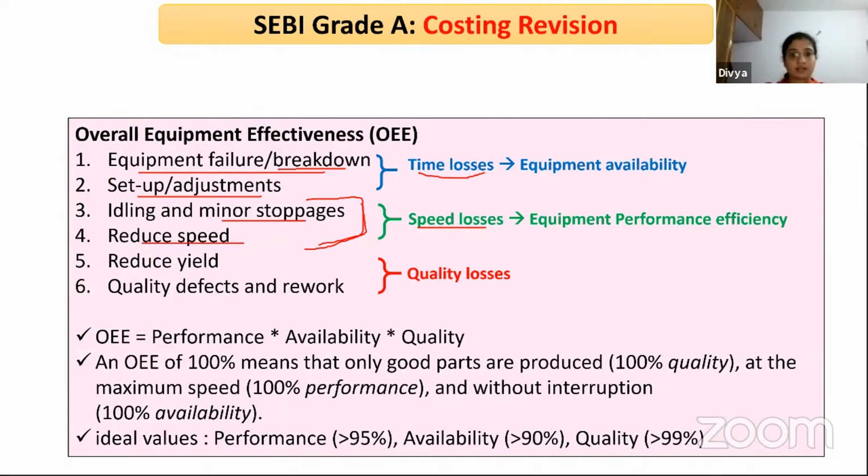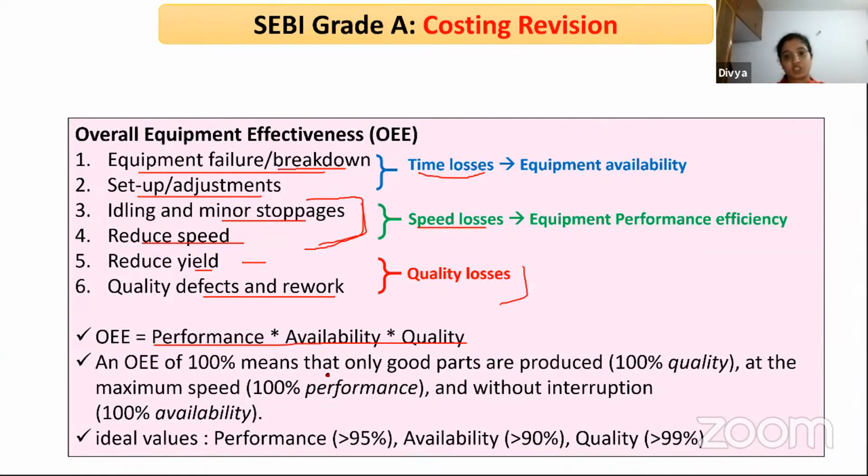So this reduction in speed and reduced yield. Reduced yield is nothing but output, quality defects and rework. So these are quality losses. Overall equipment effectiveness is arrived at with a formula: performance into availability into quality. So you can make a note of this formula. You might be asked a question on this.